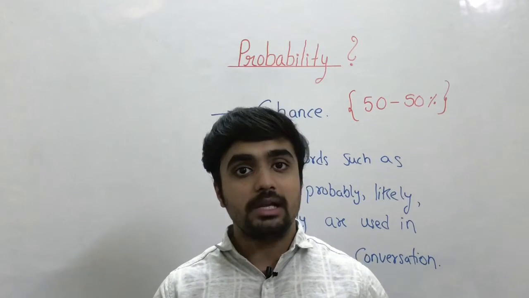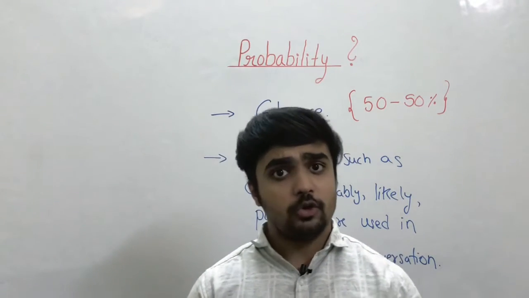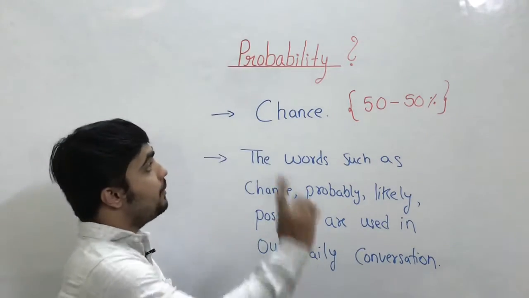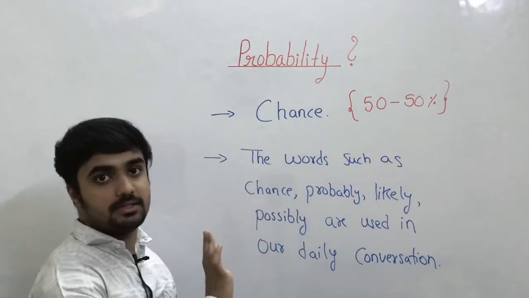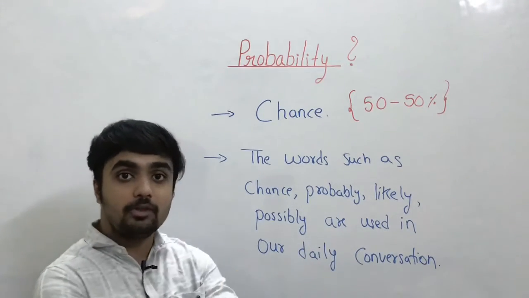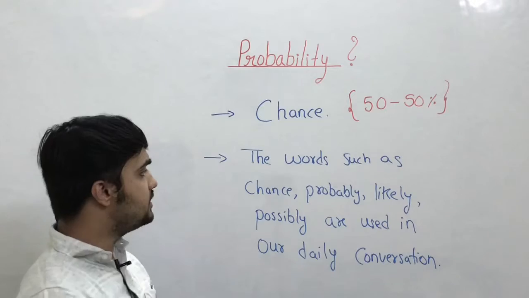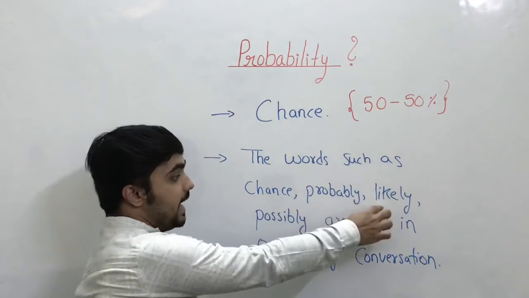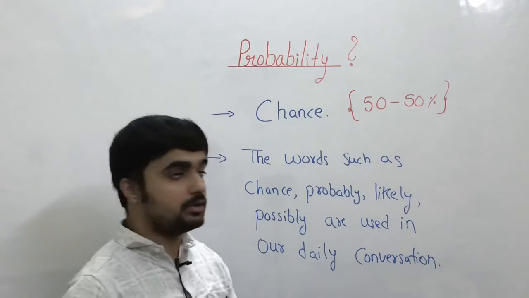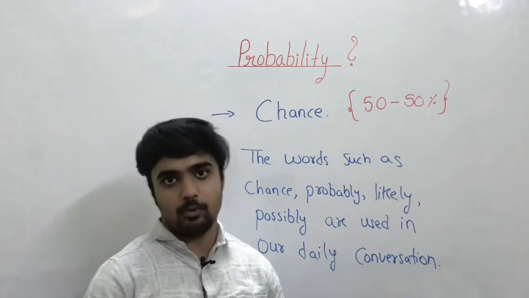Today we are going to learn about probability. So do you know what is probability? According to the dictionary, probability means chance. 50-50% chances that things will happen or not happen. The words such as chance, probably, likely, possibly we use in our day-to-day conversation, which are related to probability.